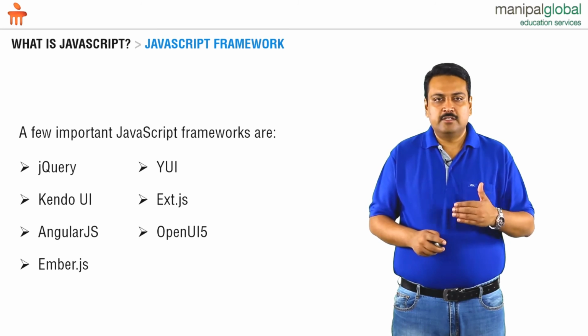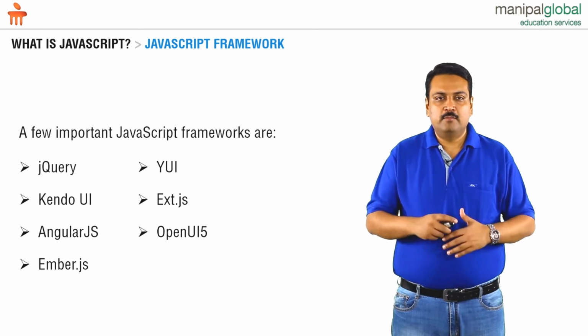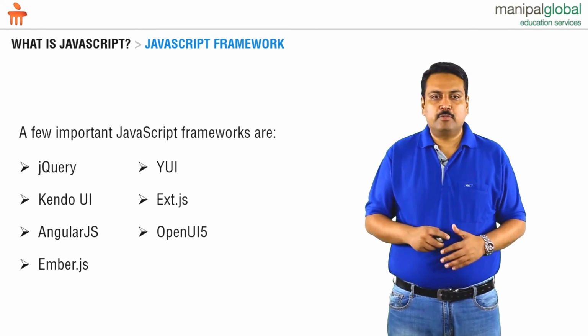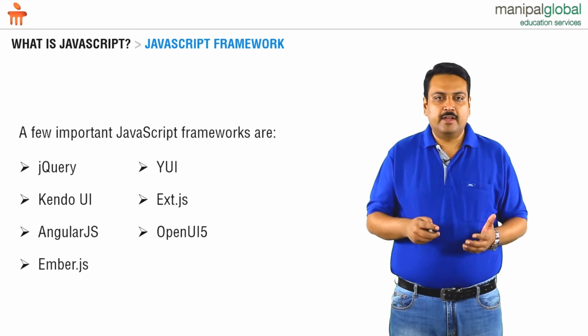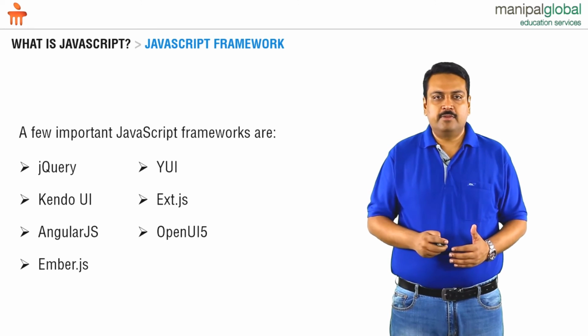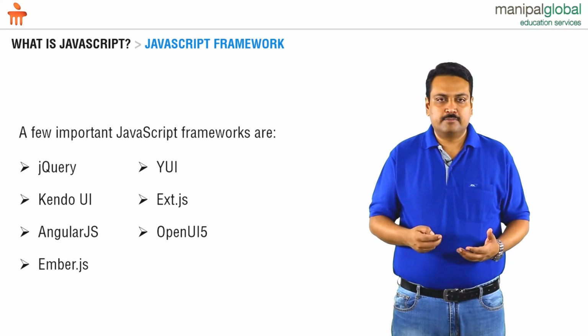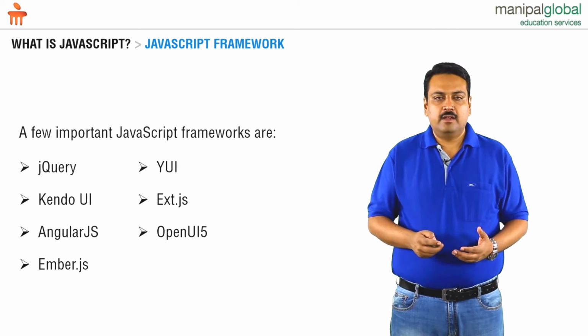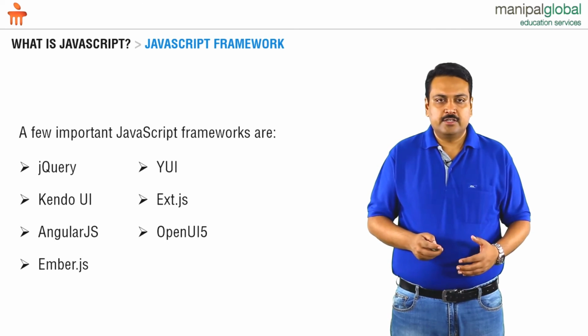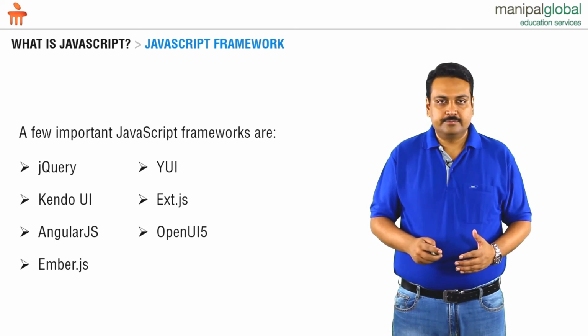These are the major frameworks that are there. One major framework that has become quite popular is OpenUI5. OpenUI5 is a framework developed by SAP, and they have made it open source. Using this, we can develop JavaScript applications quickly and more effectively.